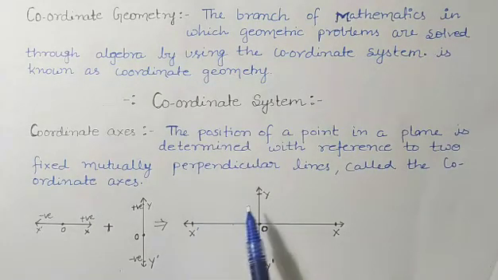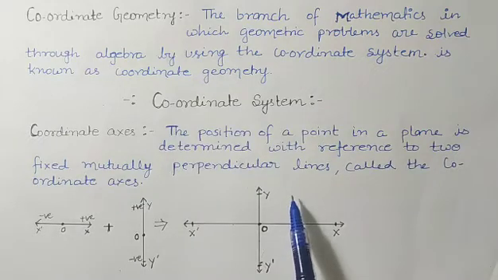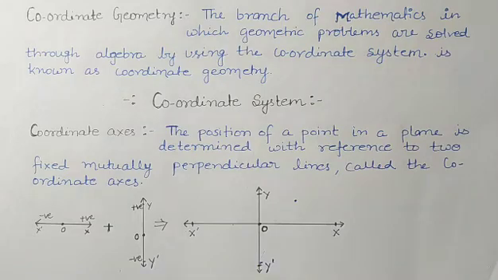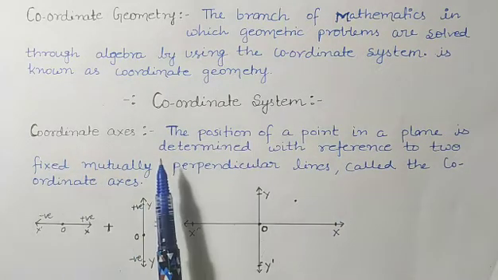This is the x-axis and this is the y-axis, and we find the address of any point. Suppose one point is there. We find the address of this point with reference to these two mutually perpendicular lines. These lines are axes.